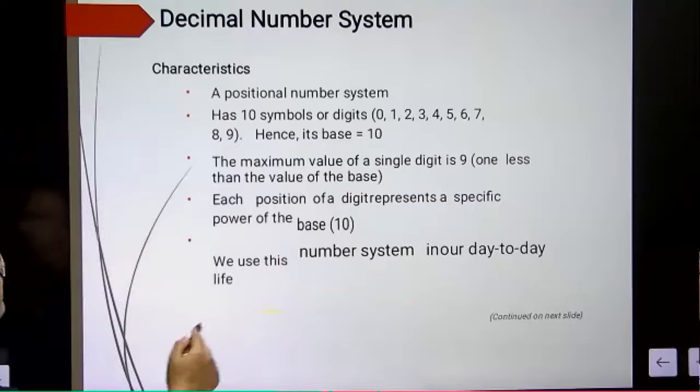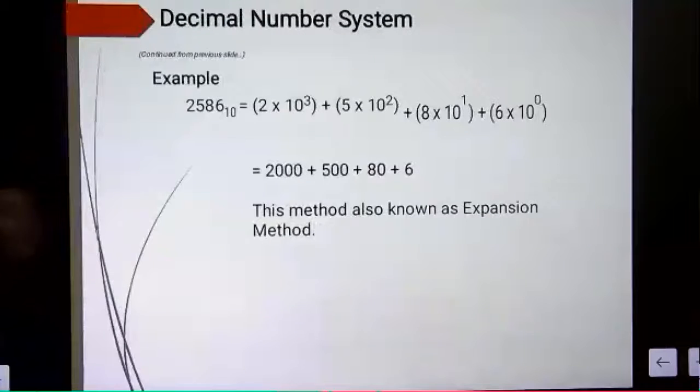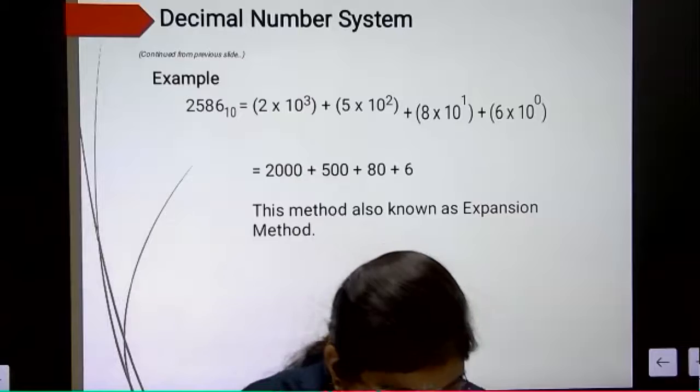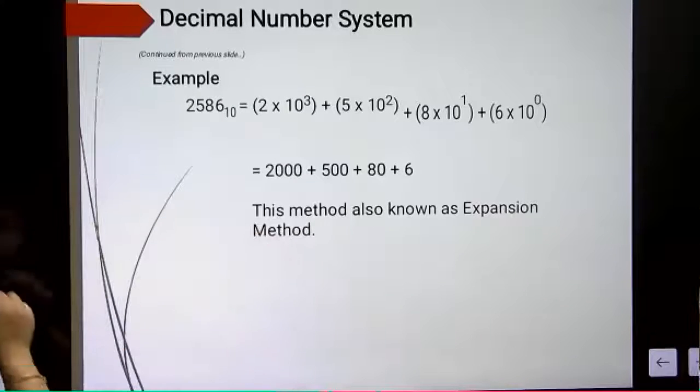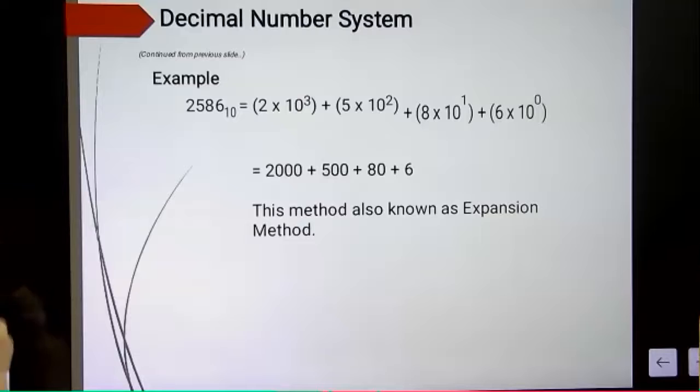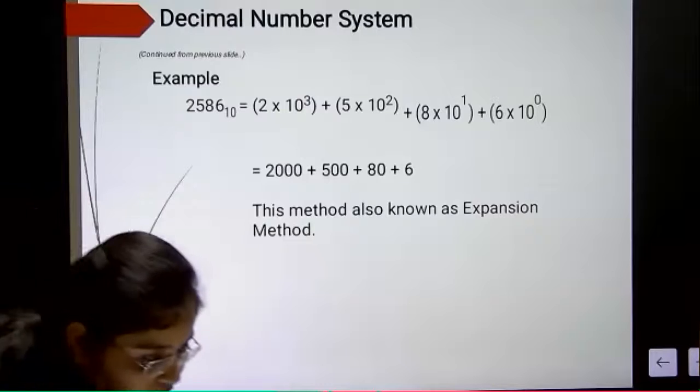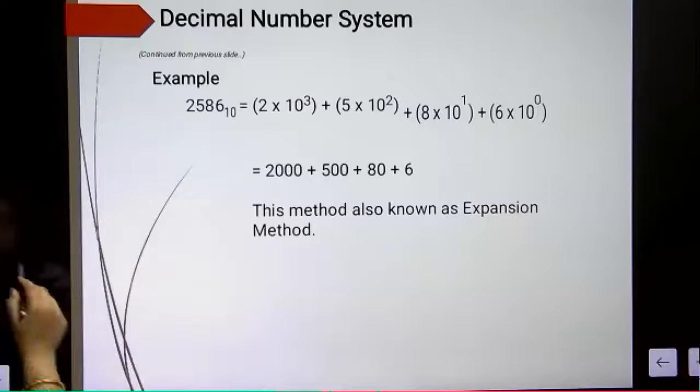Next, decimal number system example. As you can see in your book, on page number 14, one example is given, that is 654321.